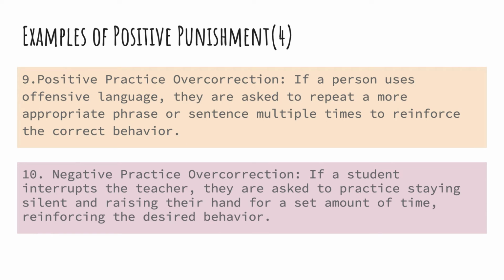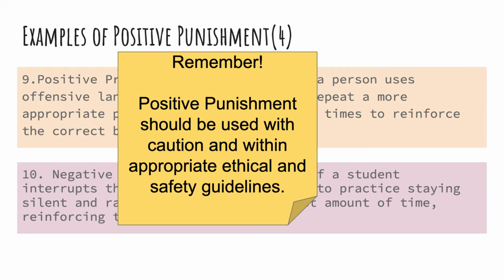Positive practice overcorrection: if a person uses offensive language, they are asked to repeat a more appropriate phrase or sentence multiple times to reinforce a correct behavior. Negative practice overcorrection: if a student interrupts the teacher, they are asked to practice staying silent and raising their hand for a set amount of time, reinforcing the desired behavior. Remember, positive punishment should be used with caution and within appropriate ethical and safety guidelines.